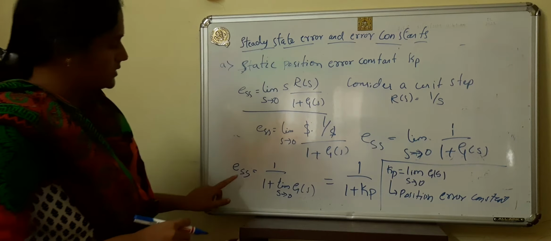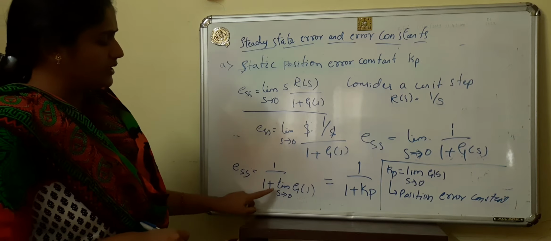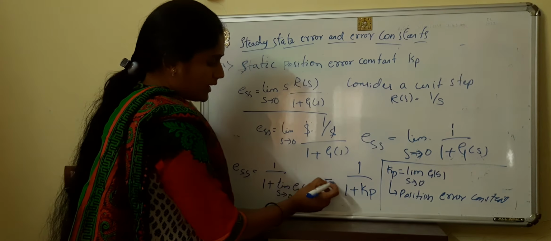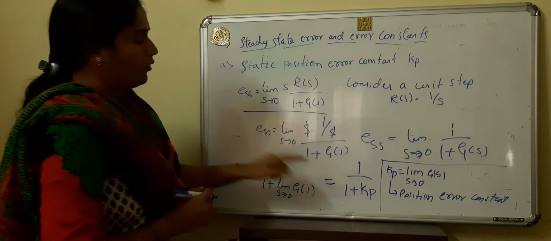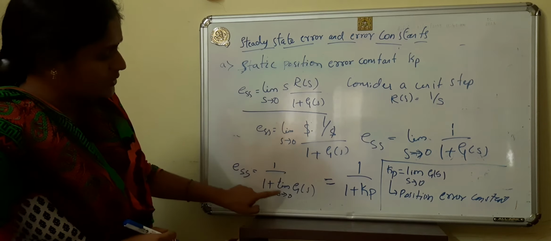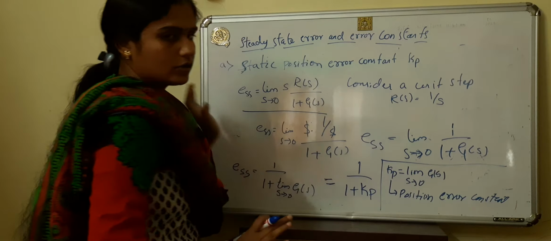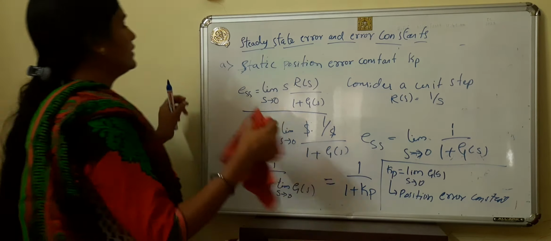Okay, that is ESS is equal to 1 divided by 1 plus limit S tends to 0, G of S, and this can be written as 1 divided by 1 plus KP, where KP is limit S tends to 0, G of S, and this KP is called the position error constant. Okay, next,